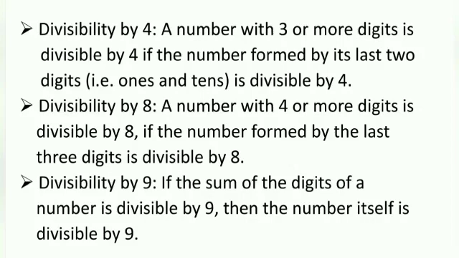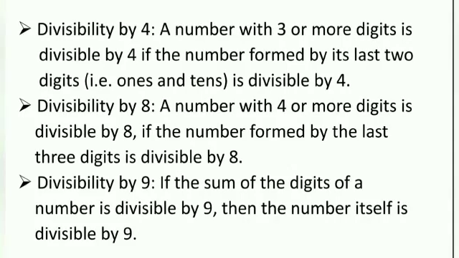Divisibility by 9. Suppose a number is given, 4608. Now the sum of the digits, that is 4 plus 6 plus 0 plus 8, is equal to 18, and 18 is divisible by 9. If the sum of the digits of a number is divisible by 9, then the number itself is divisible by 9.